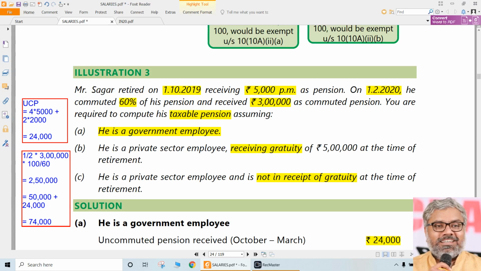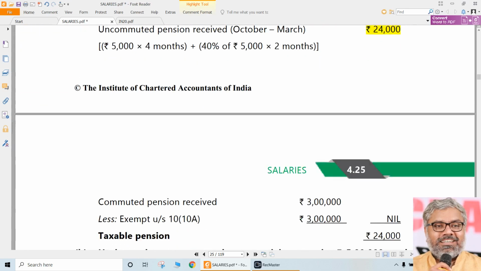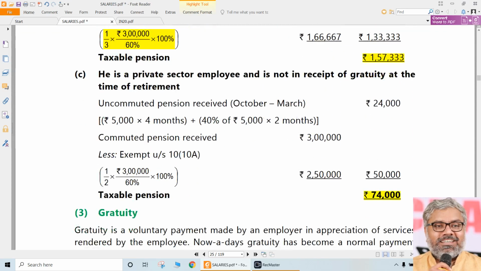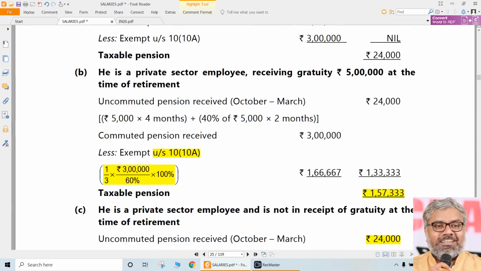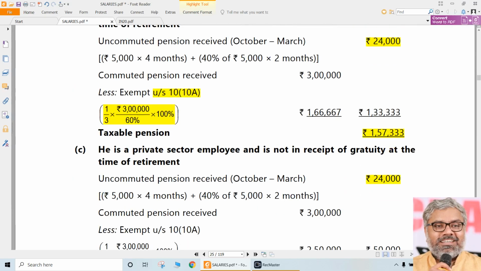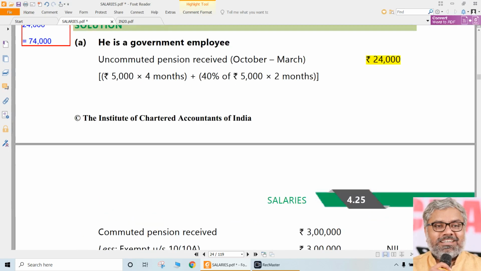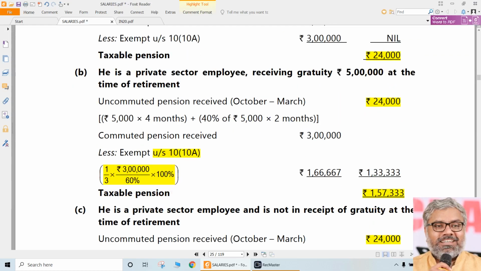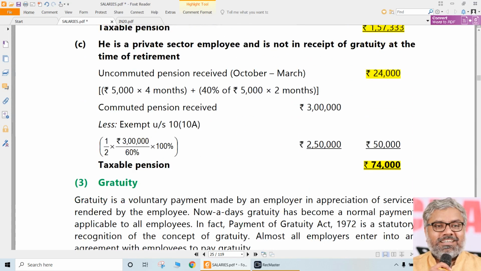So 10(10A) is giving exemption for commutation of pension. And we should also be careful about uncommuted pension. Without forgetting it, always it becomes taxable. Irrespective of the nature of the employee, always this 24,000 would be taxable. Whereas commuted pension is exempt depending upon the nature of the employee. For government employees, it is fully exempt. For private employees who are in receipt of gratuity, it is 1/3. For private employees who are not in receipt of gratuity, it is half. Of what? Half of commuted pension into 100 by percentage of commutation.